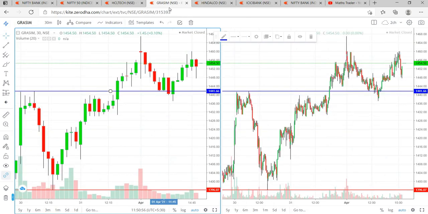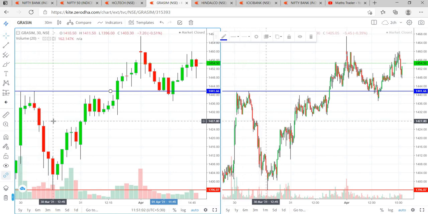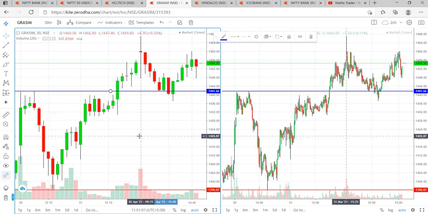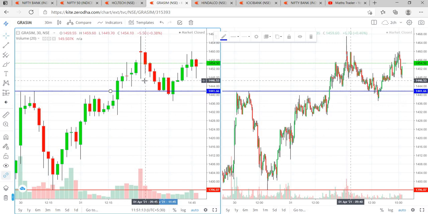Now, I'm taking the stock Grasim. I'm marking the high of 30th March and low of 30th March. On 1st April, I was waiting for the high to break. In the first candle itself, it opened above the resistance level. So there was no trade, because it was a gap up opening. There was no trade in Grasim as per 30 minutes and also as per 5 minutes. But the trend is positive in this stock.